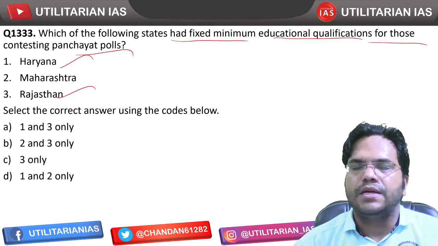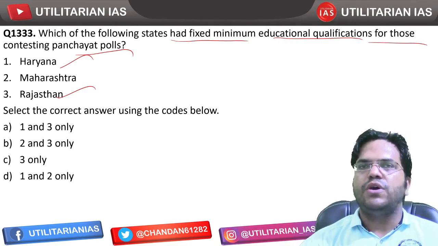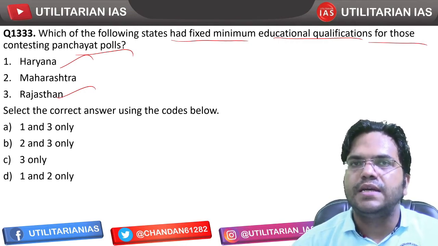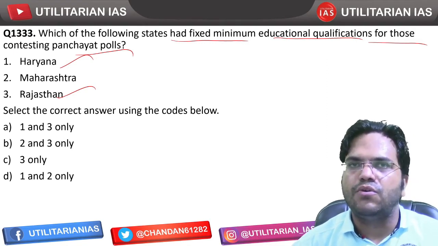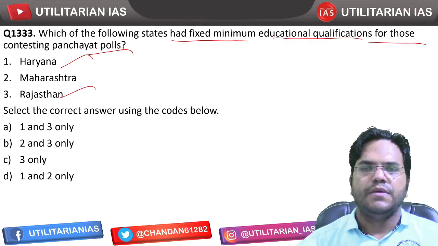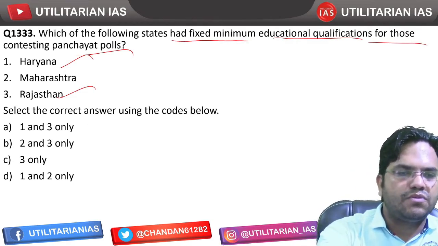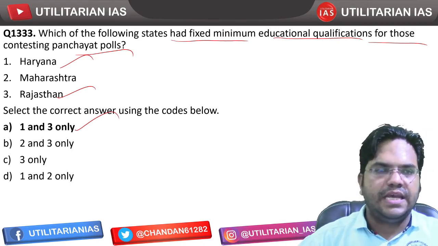है ना, एंड दैट गोज अगेंस्ट प्रिंसिपल ऑफ राइट टू इक्वालिटी। या फिर डिस्क्रिमिनेशन आप कर रहे हो, व्हाई कैन नॉट यू हैव सिमिलर रूल्स फॉर दोज कंटेस्टिंग इलेक्शन ऑफ MLAs, why you cannot have similar rules for those contesting election of MPs? But then anyway, that is not the discussion, that is not the requirement of this question, ठीक है। So 1 and 3 is going to be the right answer, that is A.